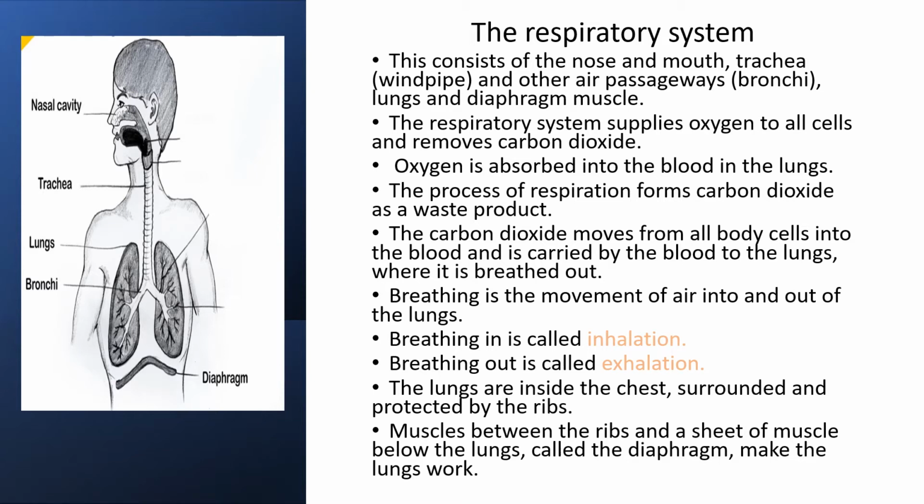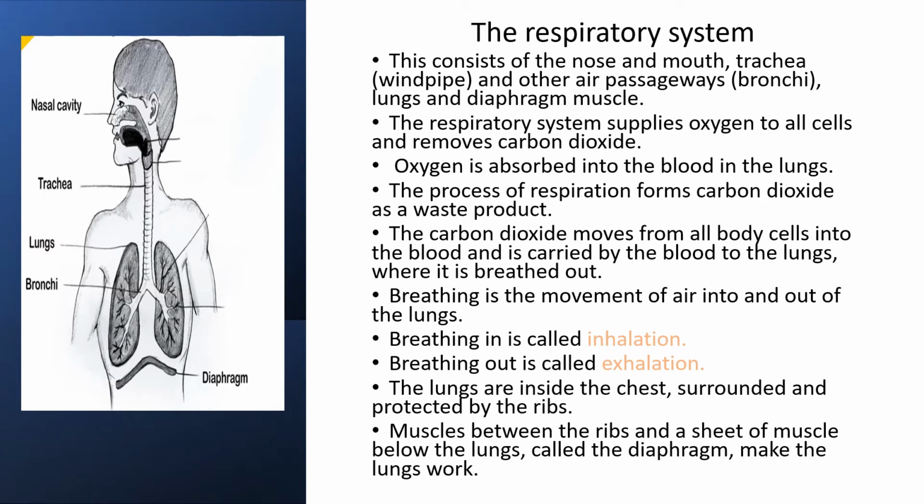Let's discuss the respiratory system. This consists of the nose and mouth, trachea, that is the windpipe, and the other air passageways, that is the bronchi, lungs, and the diaphragm muscles. So this is the trachea, the lungs, with the bronchi shown, and this is the diaphragm.